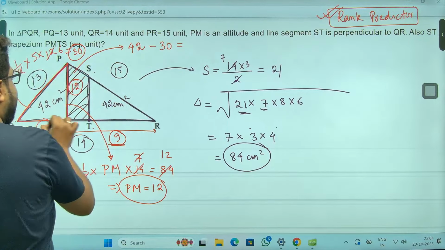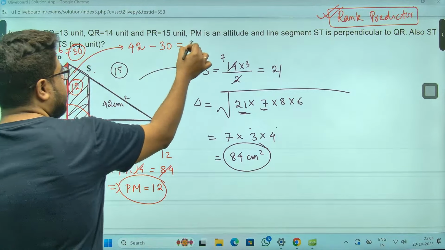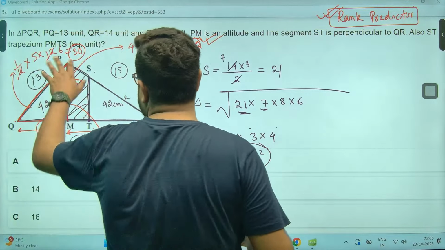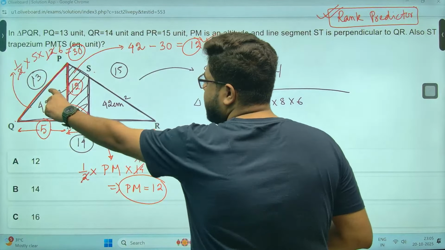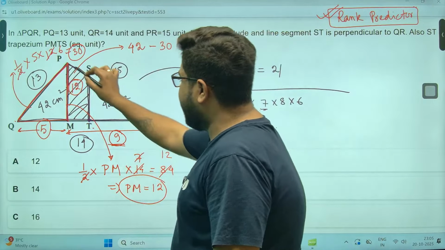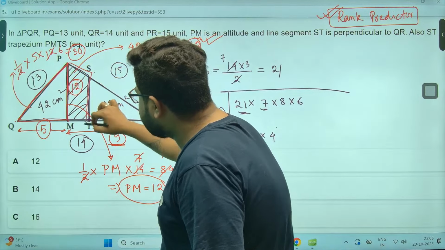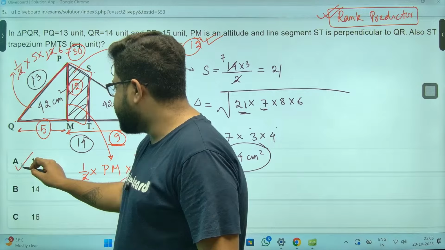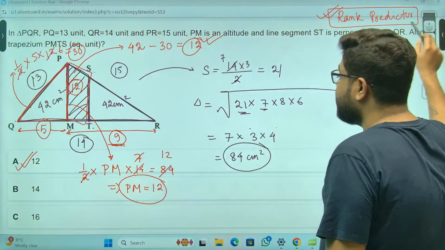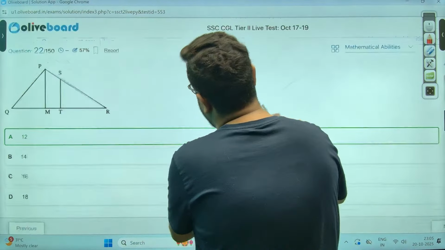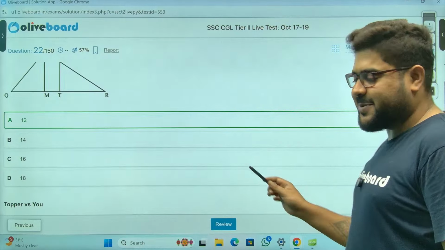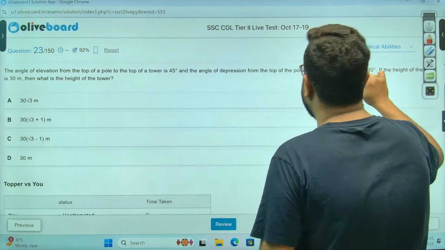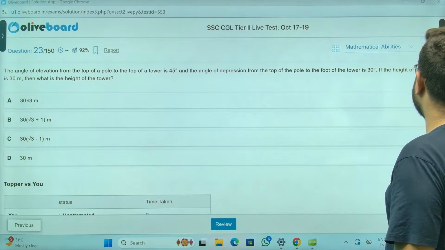So this is the area. So your answer is coming out as 12, because the total is 42. The smaller triangle is 30. So the area of the remaining part, that is this trapezium, it has to be 12, sir. But again, a very good question. This week's questions seem very good. It was a very good question.